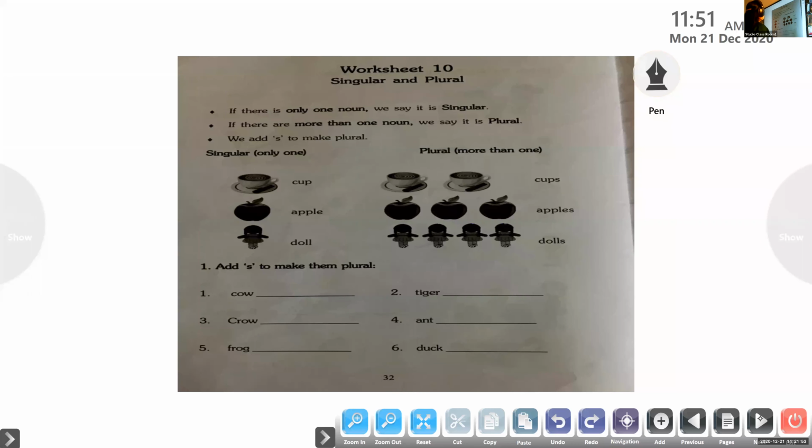Plural, yes. Singular means when there is only one noun, we say that it is singular. And when there are more than one noun, we say that it is plural.